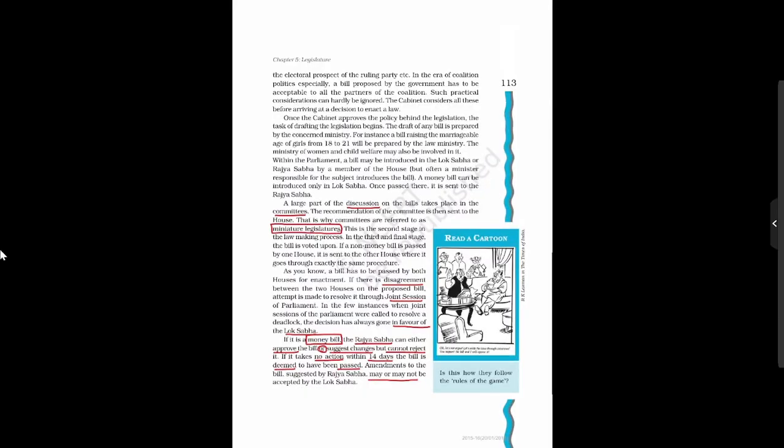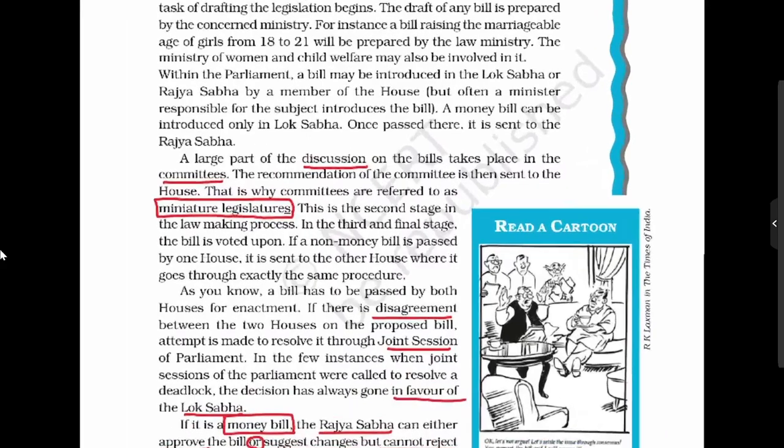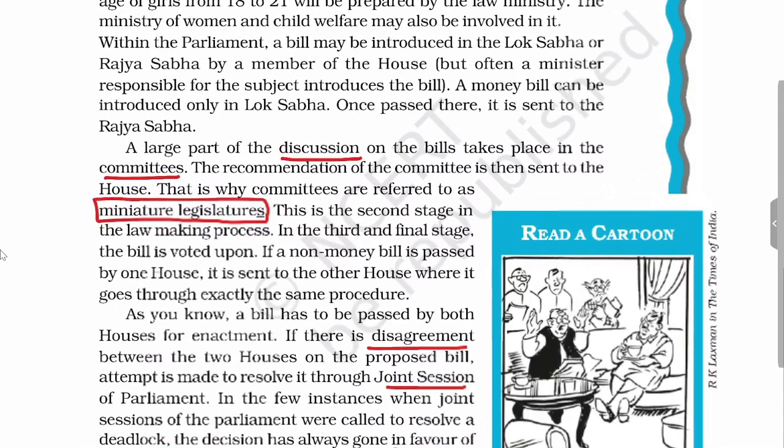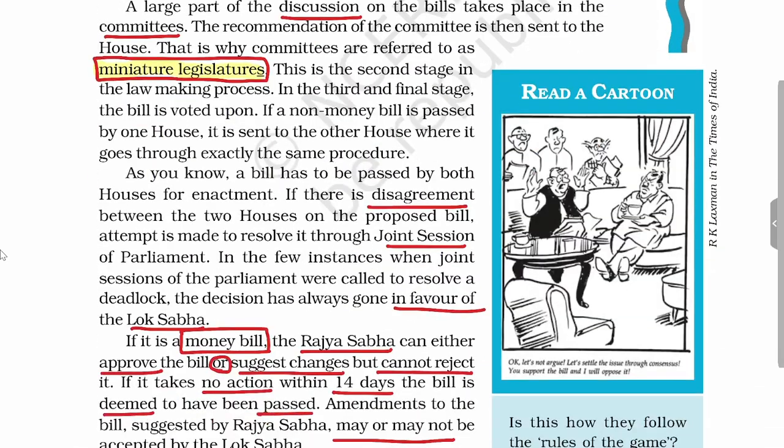So we have seen the legislative procedure. Here you will see these committees are called miniature legislatures, because like the legislature there is a lot of discussion going on. And we have also seen that in case of disagreement, meaning if one house has passed a bill and the other has rejected it, or the other has passed and the first house has rejected it, there will be a joint session. A joint session will always be in favor of Lok Sabha.